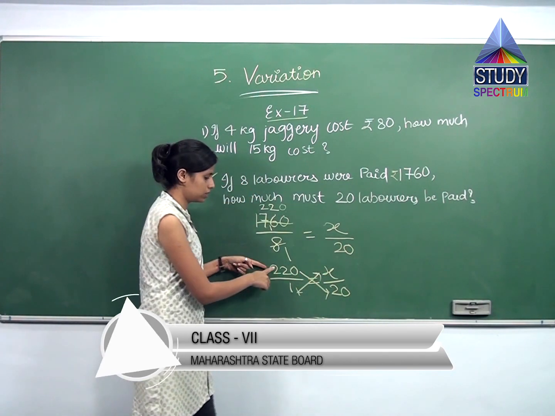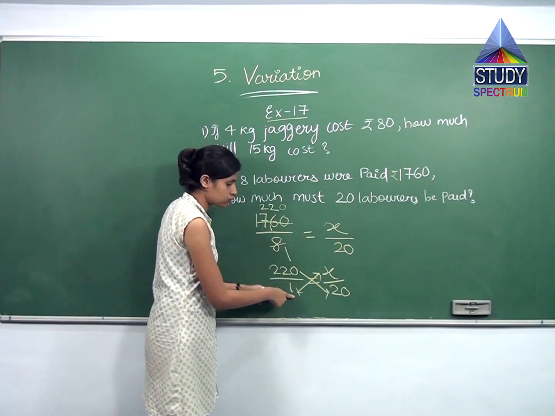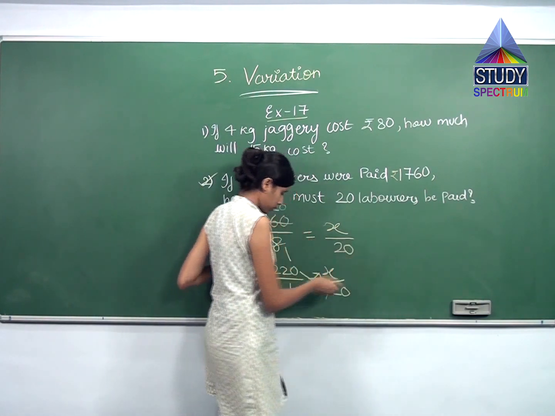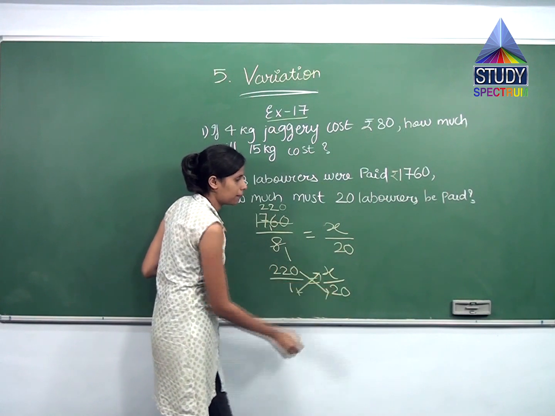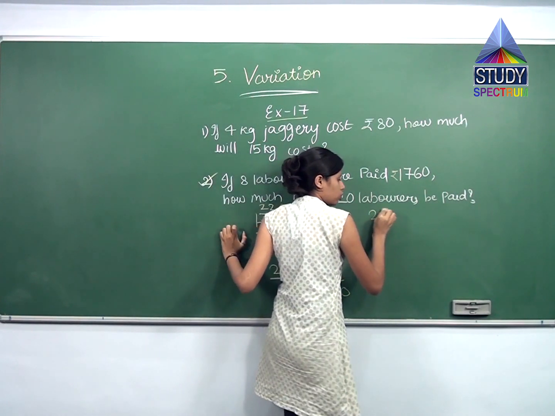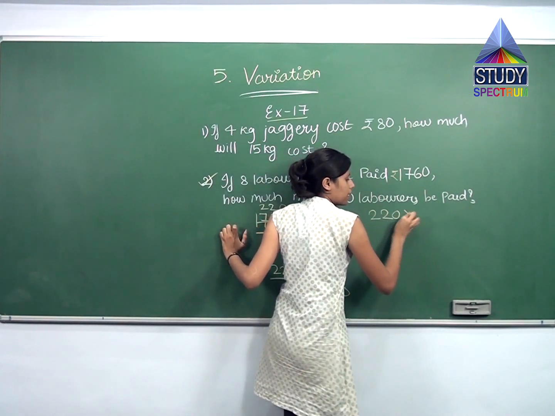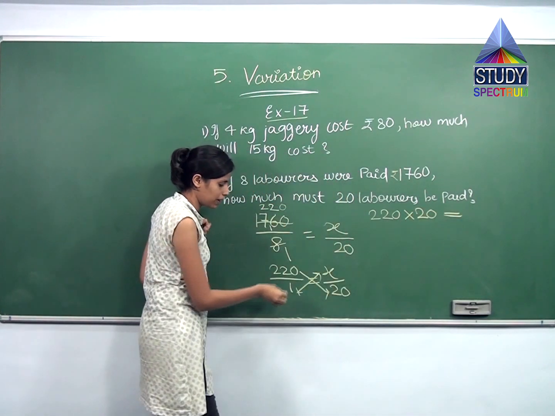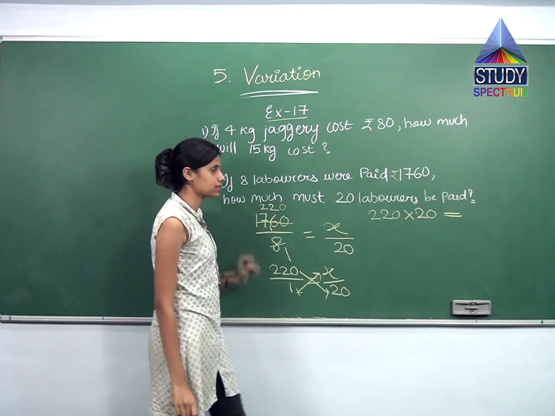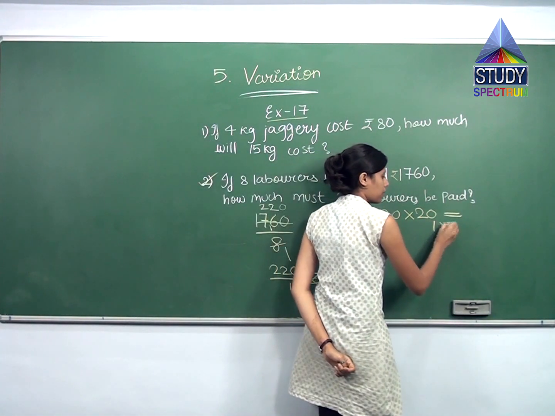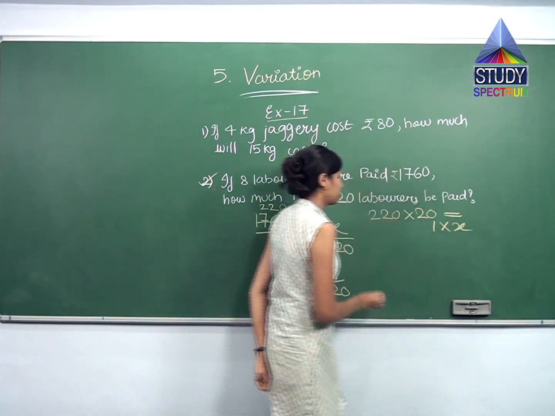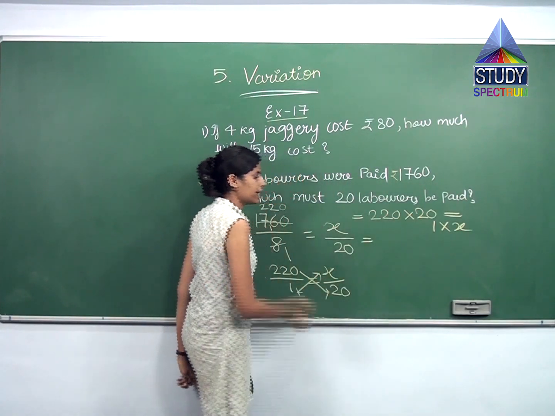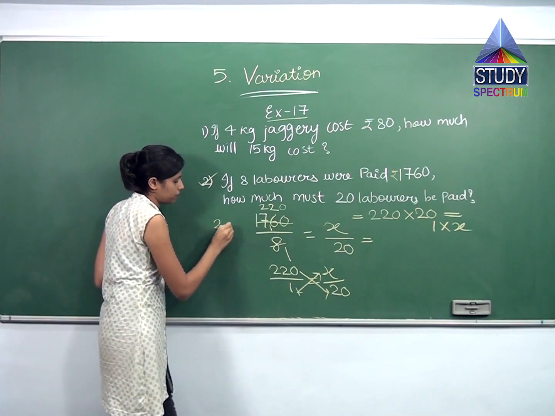Swap, like this will be multiplied by this and this will be multiplied by this. So let us multiply them. 220 multiplied by 20 will be equal to 1 multiplied by X. So 1 multiplied by X is equal to 220 multiplied by 20. Let us multiply 220 by 20.